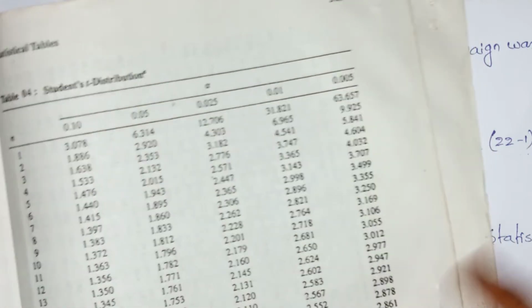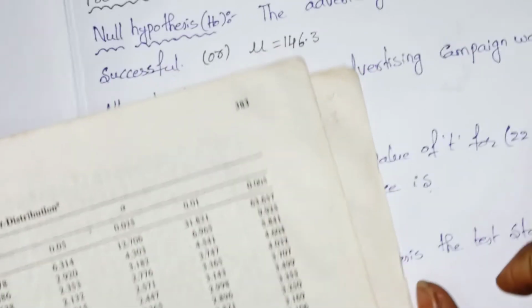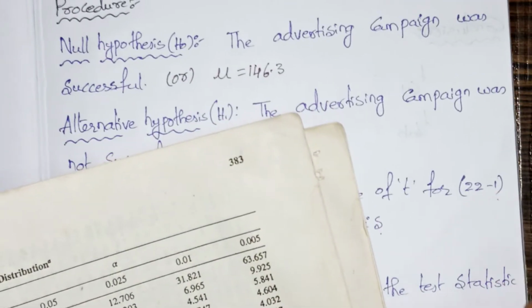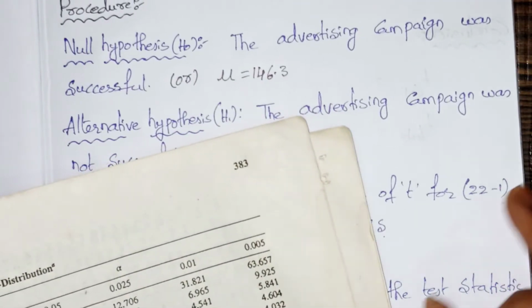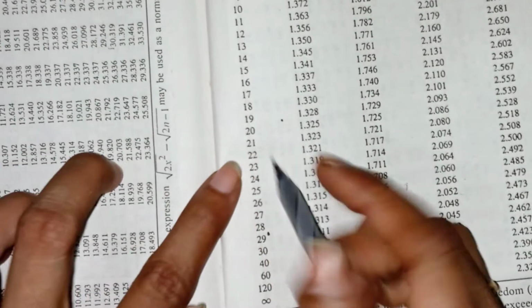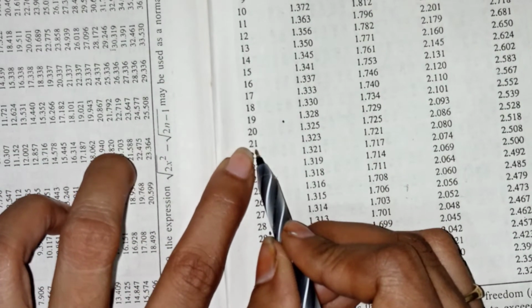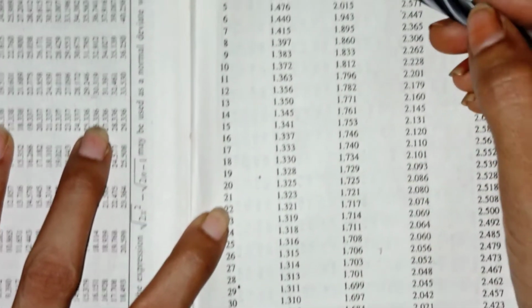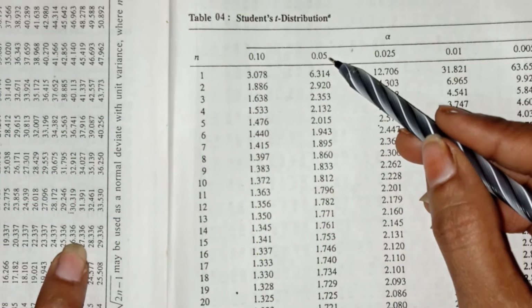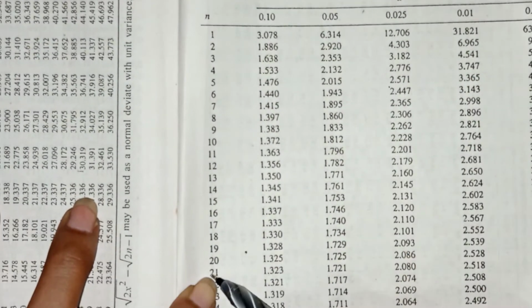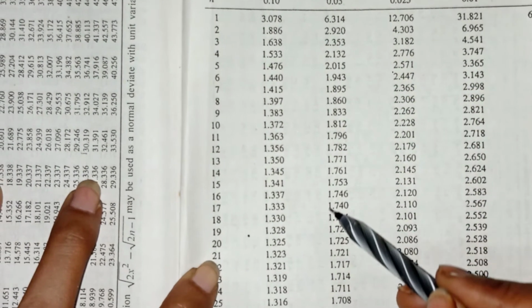This is the t distribution table. 22 minus 1 is 21, so 21 degrees of freedom at 5%, that is 0.05.